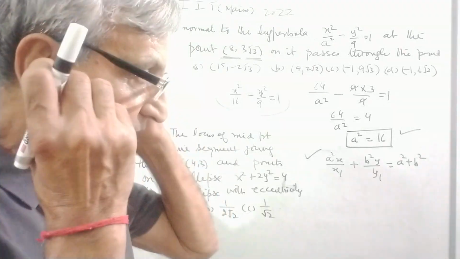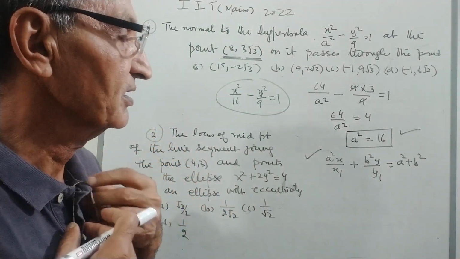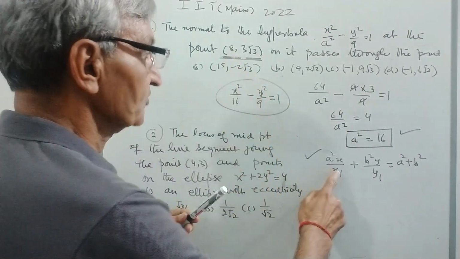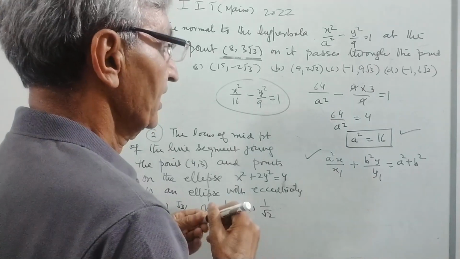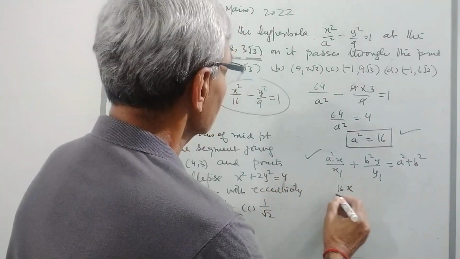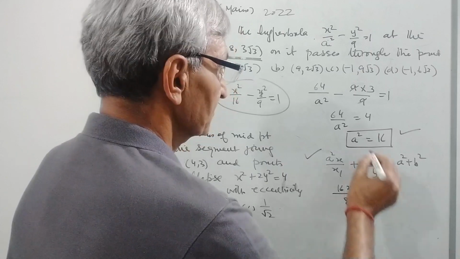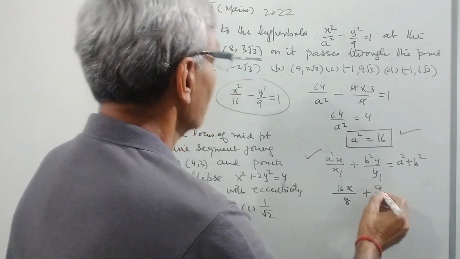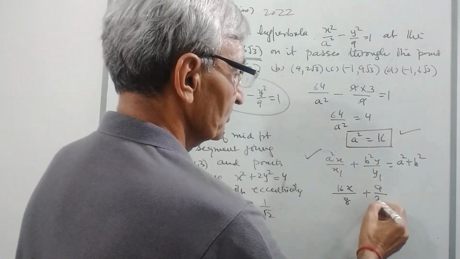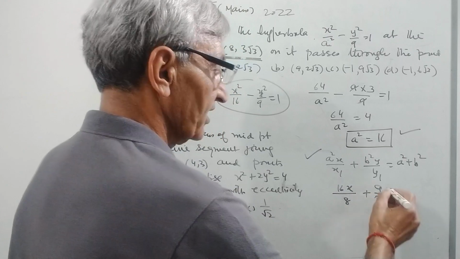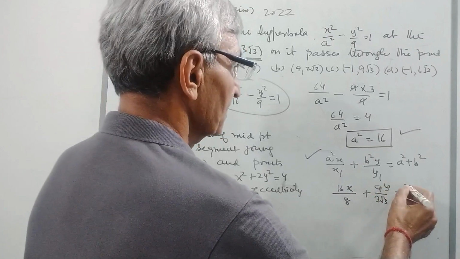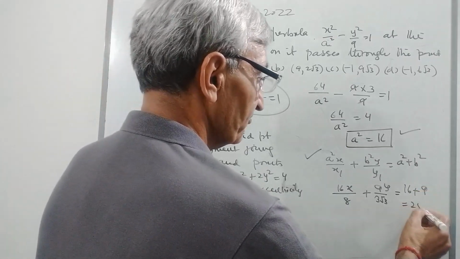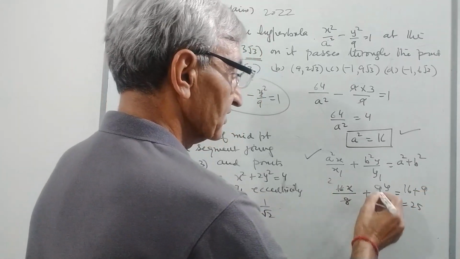Now it passes through this point, so x1 is 8 and y1 is root 3. So 16 into x divided by 8 plus b square into y divided by root 3, where a square is 16 and b square is 9, is equal to 25, since a square plus b square is 16 plus 9. So 8 twos are 16 and 9 divided by root 3 is 3 root 3.